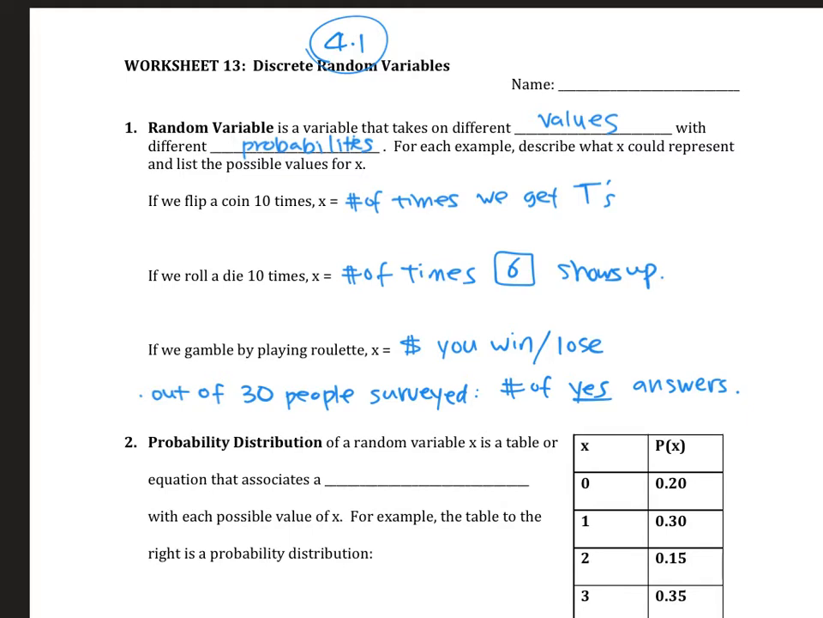Every time we talk about a random variable, we're also going to talk about a probability distribution. They go hand in hand. It is a table, equation, or formula that associates a probability with each possible value of x. From our first example, flipping a coin 10 times, what's the probability that you get all 10 tails? Or the probability you get only 5 tails? There are different probabilities associated with each particular outcome. So when we talk about a random variable, we naturally talk about a probability distribution as well.